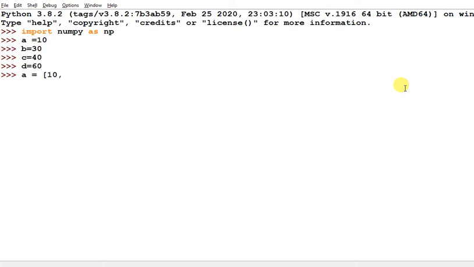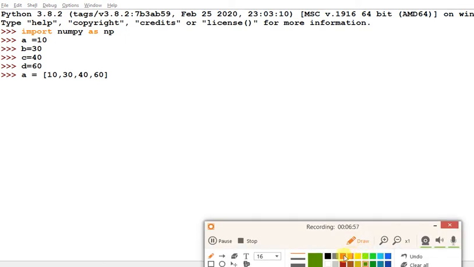A list is also a kind of array, but it does not support vector operations, and it is not as efficient as NumPy. That's why a list is not used; generally NumPy is used in place of a list. So this is a kind of array. This is a single dimension array, because it has only one row or one column.